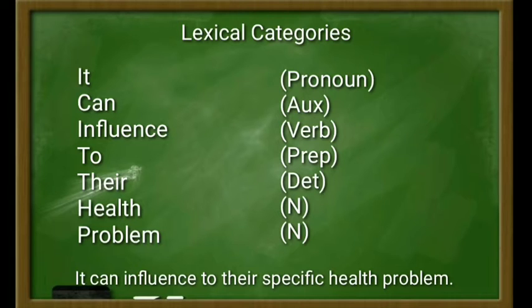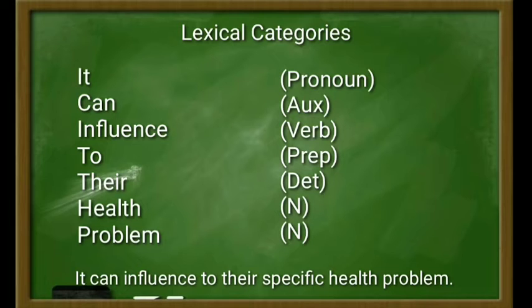It can be proven by the syntactical frame, such as the problem, which has determiner plus noun. It can also be proven by the morphological frame, such as problems, which is noun plus plural morpheme, noun plus suffix s.